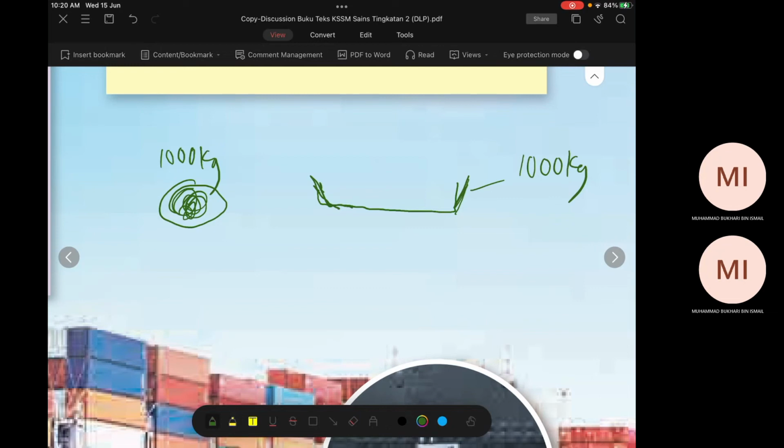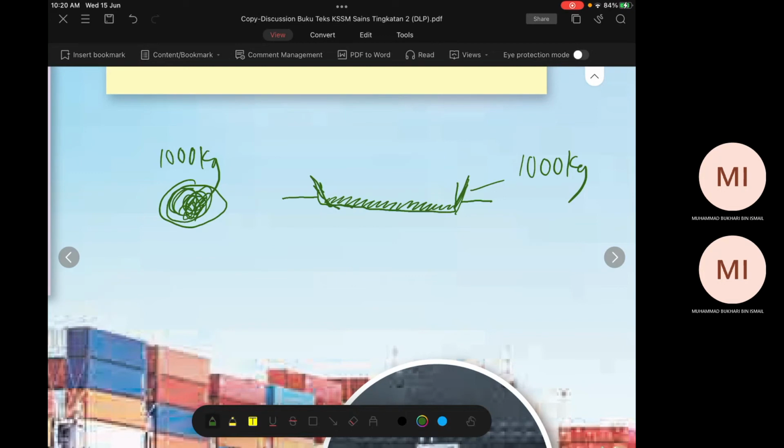But this one displaces less amount of water. Yang ini displace banyak air. Kawasan ini dia displace water. More water. When it displaces more water, buoyant force will be higher. Buoyant force equals the weight of water displaced.